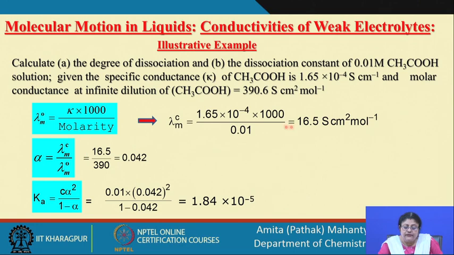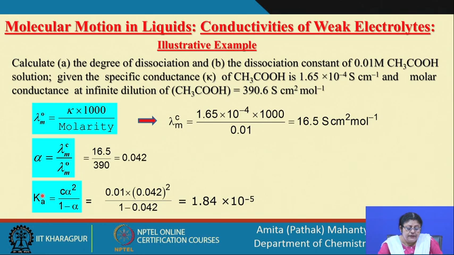So, that is what we have done. We have calculated the molar conductance from the given specific conductance of the acetic acid solution, and we divided that value by the lambda naught value of acetic acid, which is also given to us. The ratio gives us the degree of dissociation, and this is applied in the expression for calculating the dissociation constant of the acid.